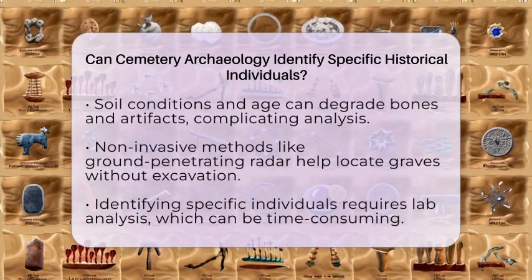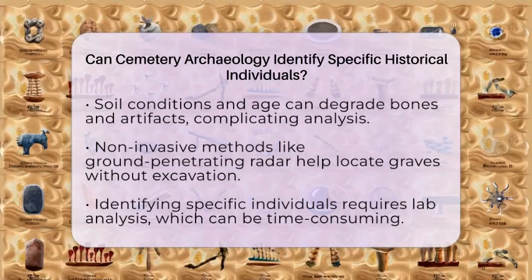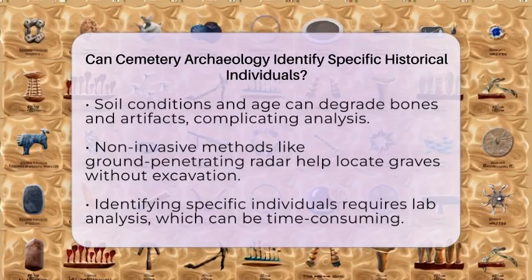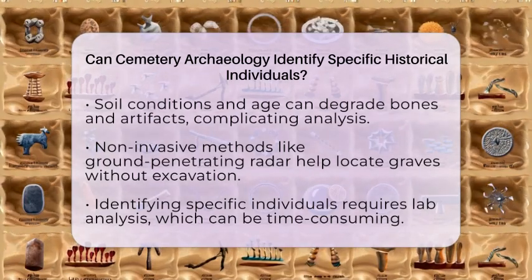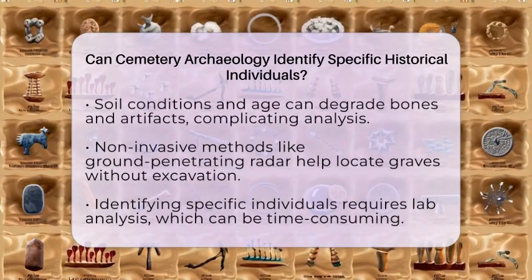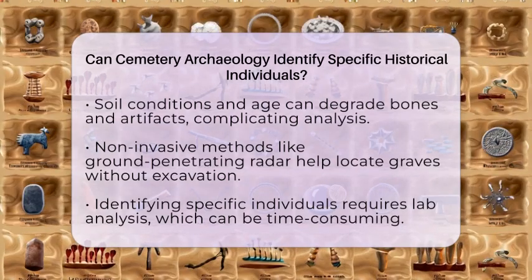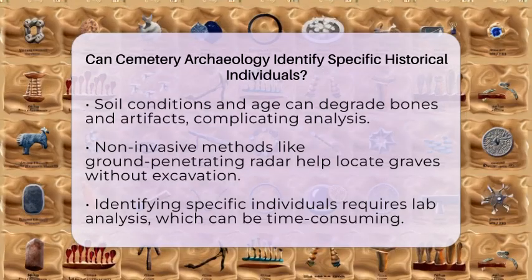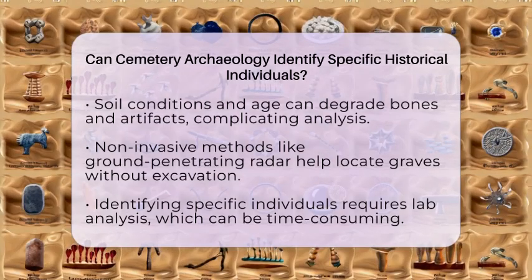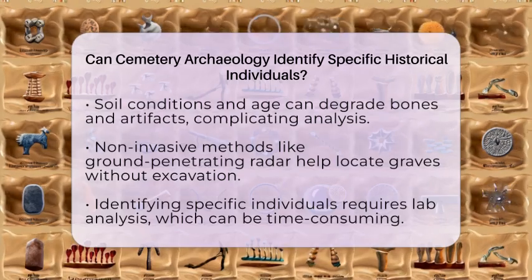Geophysical surveys can locate graves without digging, but they usually don't reveal who is buried there. Excavating modern or indigenous cemeteries also involves legal and ethical considerations, which can limit how much digging is allowed. In urban areas, non-invasive techniques like ground-penetrating radar and remote sensing help find graves. These methods are useful for planning excavations, but don't give specific names. To actually identify someone, archaeologists need to carefully excavate and analyze remains in labs. This process can take months or even years, depending on the site.